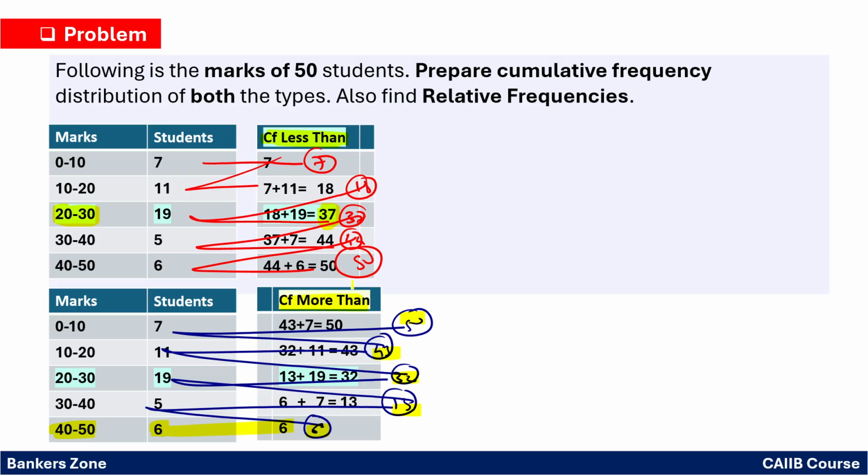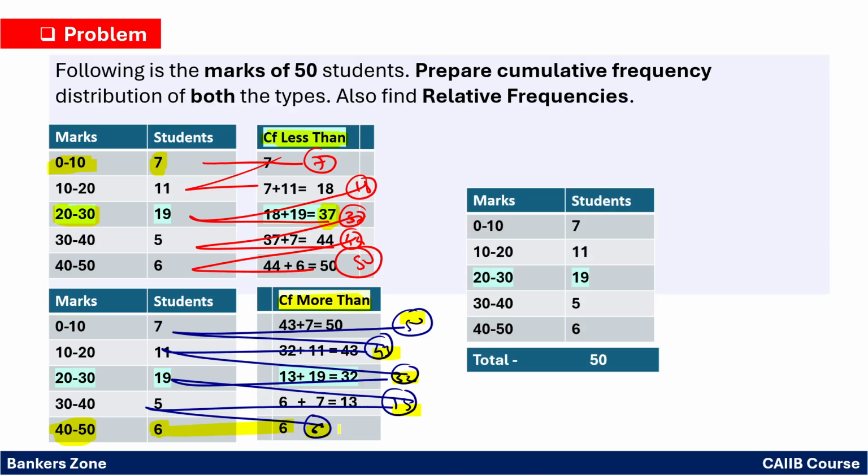So very simple. For less than, simply start from the top. For more than, simply start from the bottom. Or for less than, you can start from the lower marks or the lower class interval. For cumulative frequency more than, you have to start with the higher class interval, that is the bottom. Okay, very simple. Now how to find the relative frequency?